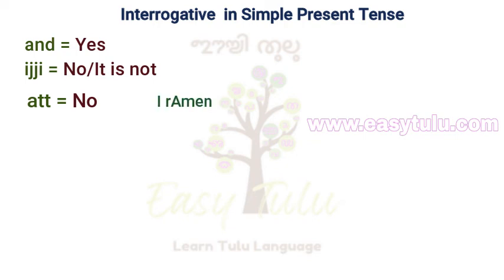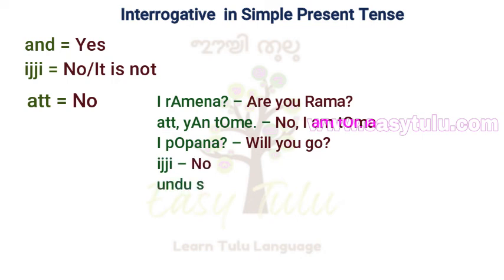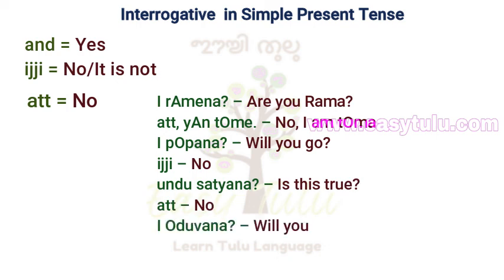E Ramena, are you Rama? Attu yan Tome. No, I am Toma. E Popana, will you go? Ijji, no. Undu Satyana, is this true? Attu, no. E Odvana, will you read? Ijji. No. Okay, that's all we had for the day.